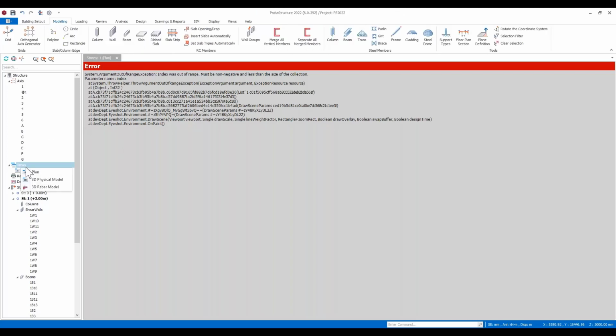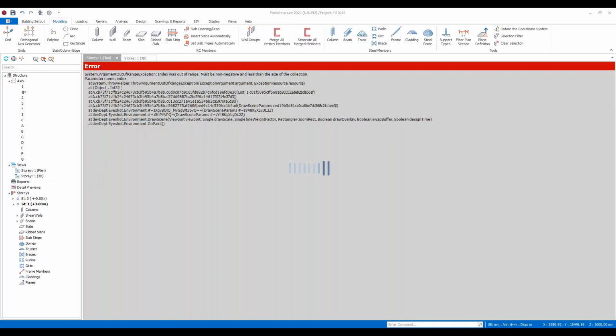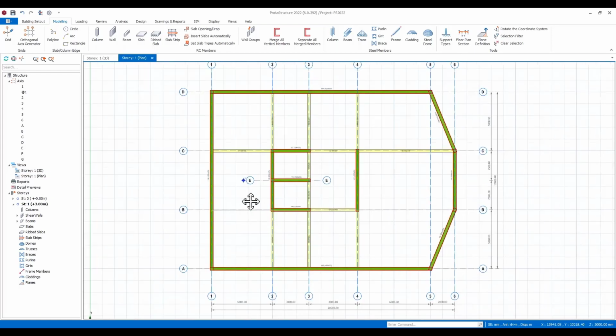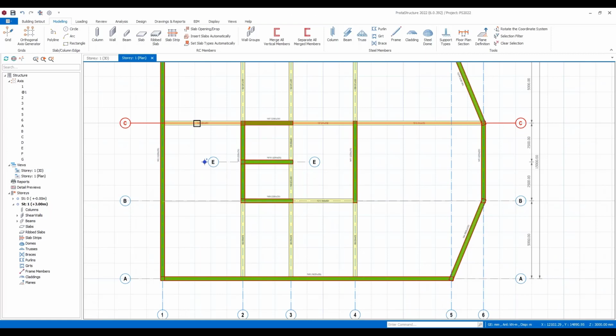Let me just open a view. Okay. All right, so you can see my 3D view there. I'll just re-establish the plan view. That was a little error with the system. So let me just carry on with this.